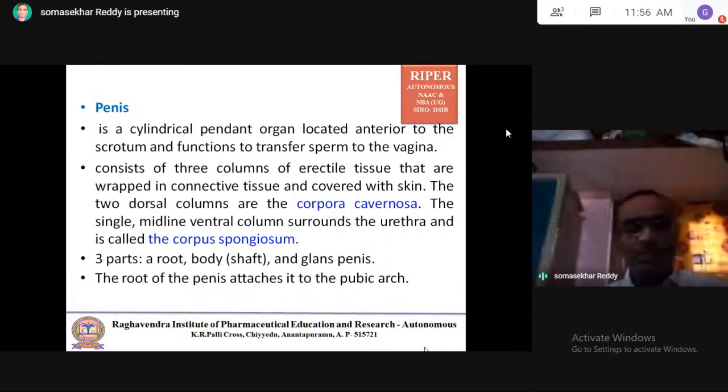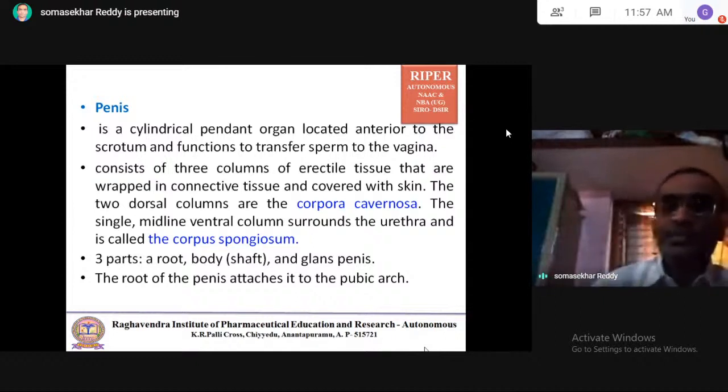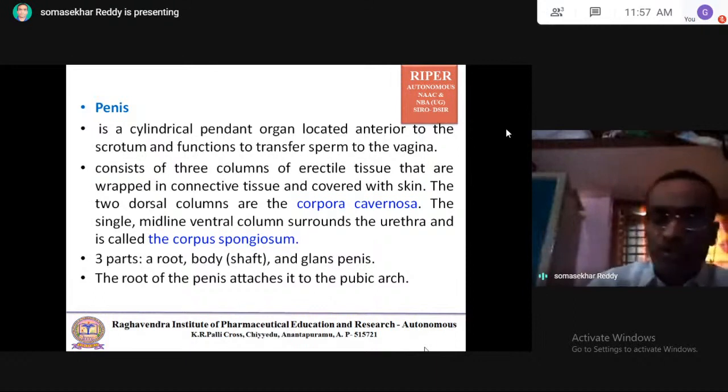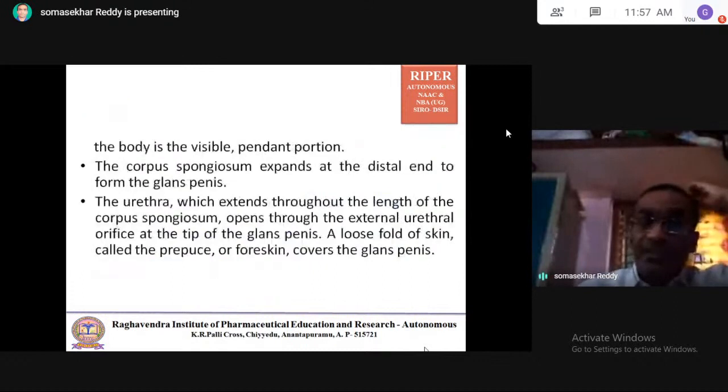The penis has three parts: root, body, and glans penis. The body is also called the shaft. The root of the penis attaches it to the pubic arch. Here the important thing to remember is that the erectile tissue has three columns: the two dorsal columns are the corpus cavernosa, and one column is the corpus spongiosum.